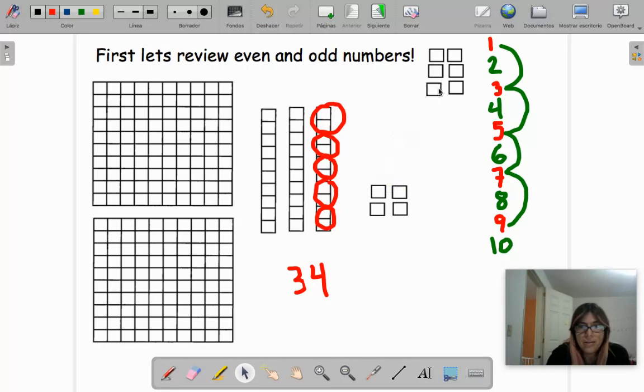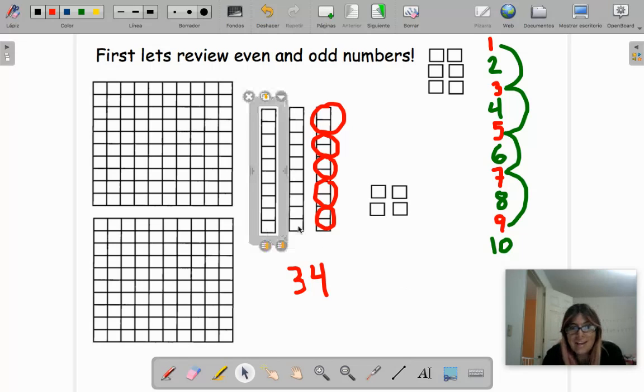There, 34. 10, 20, 30, and 4. Okay, then you are going to say, but miss, the 3 is odd and the 4 is even. But no, because this 3 is not 3 squares. This 3 is 10, 20, 30.